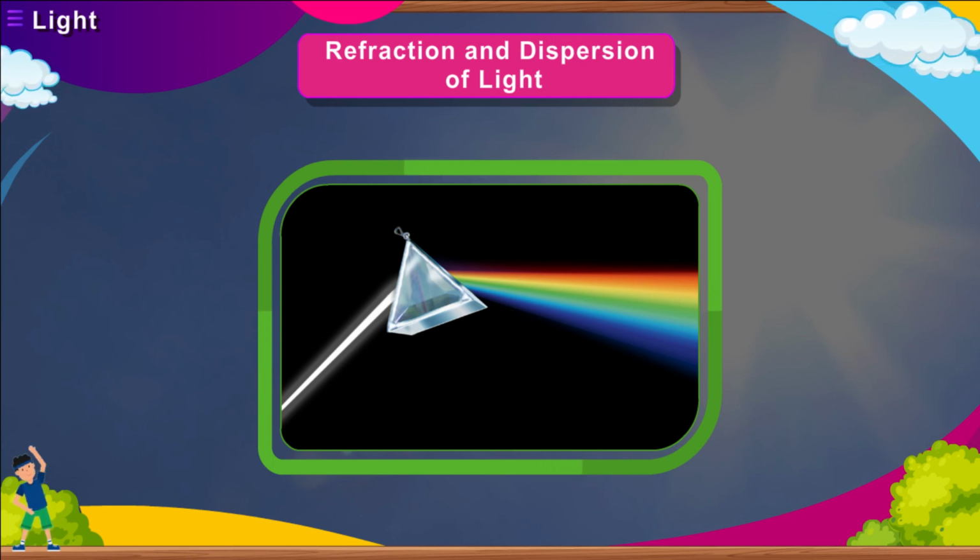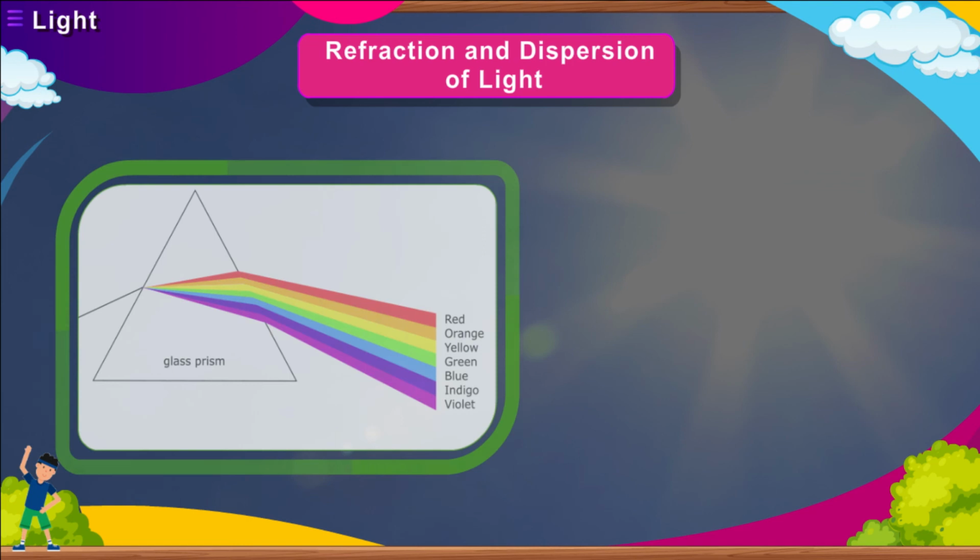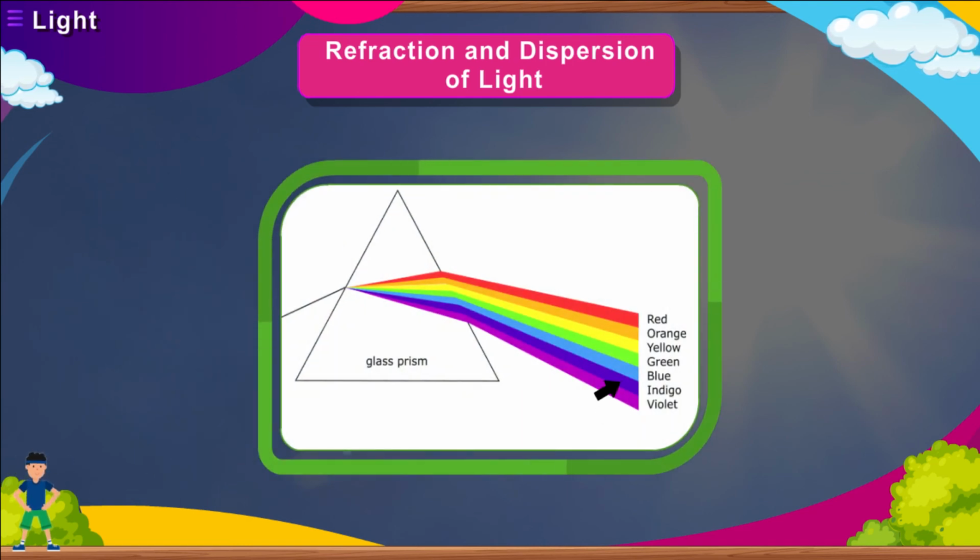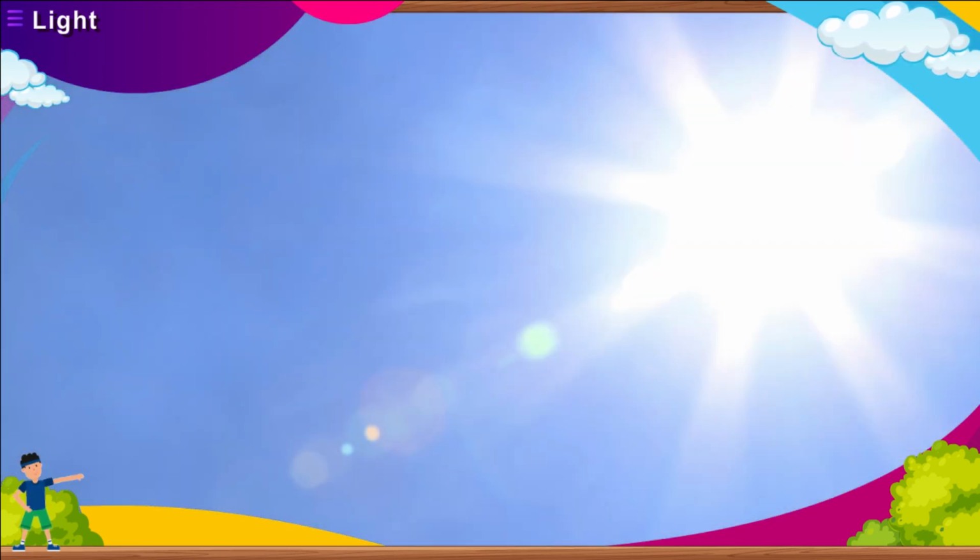The band of colors produced due to splitting of white light is termed as a spectrum. The sunlight contains the mixture of 7 colors. These are violet, indigo, blue, green, yellow, orange, and red. These colors are in sequence in the visible spectrum of sunlight and named as VIBGYOR to remember it conveniently.